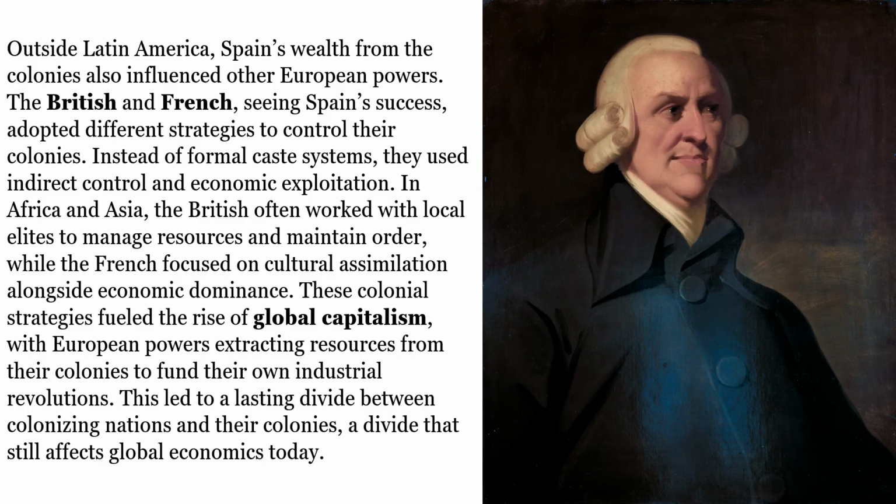Outside Latin America, Spain's wealth from the colonies also influenced other European powers. The British and French, seeing Spain's success, adopted different strategies to control their colonies. Instead of formal caste systems, they used indirect control and economic exploitation. In Africa and Asia, the British often worked with local elites to manage resources and maintain order, while the French focused on cultural assimilation alongside economic dominance.